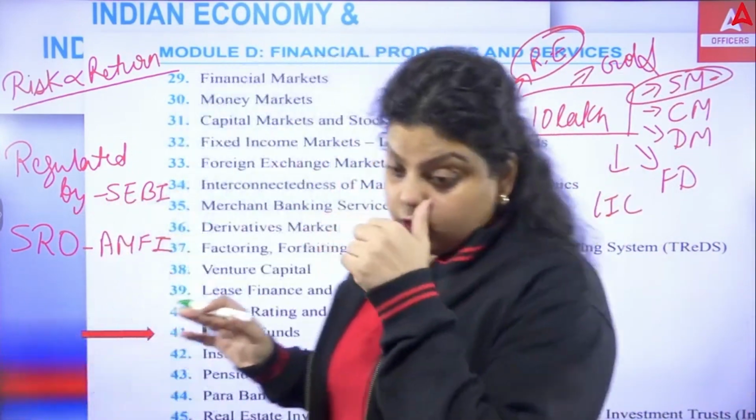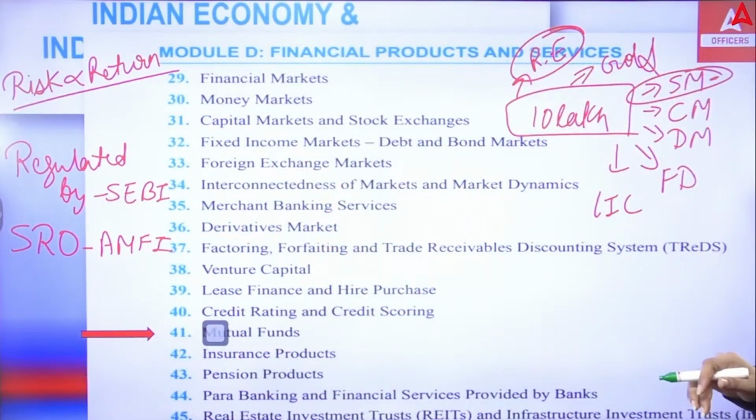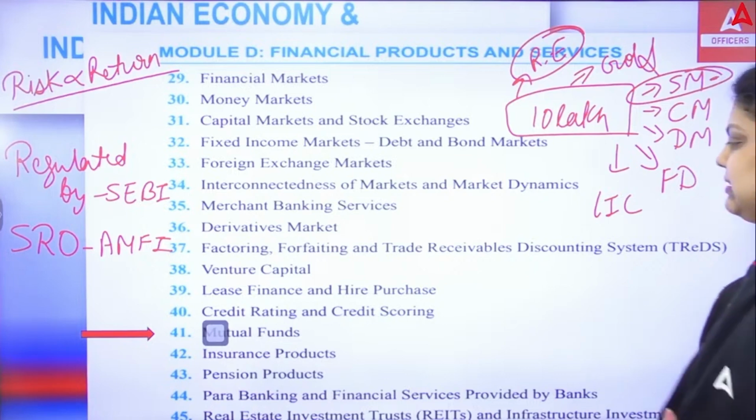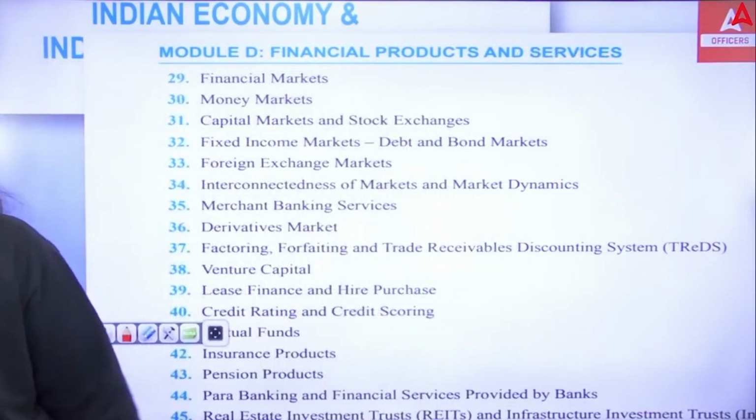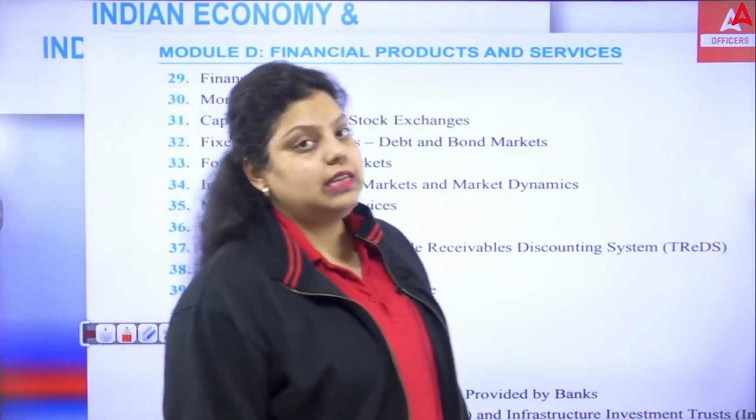Okay, that's your mutual fund. It is regulated by SEBI and it has a self-regulating organization, that is AMFI. Clear? So this is the detail about mutual funds. A lot of types of mutual fund schemes are there that you have to study in detail because it's a very important chapter. Clear?